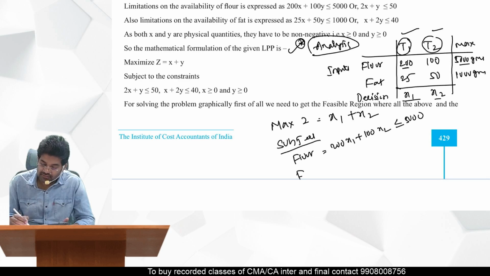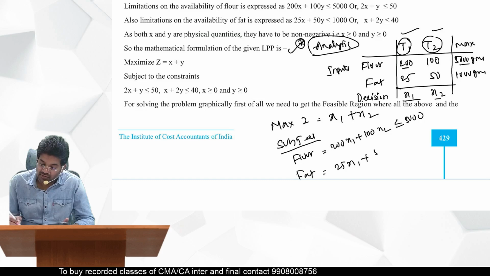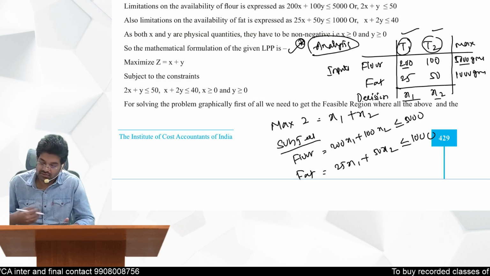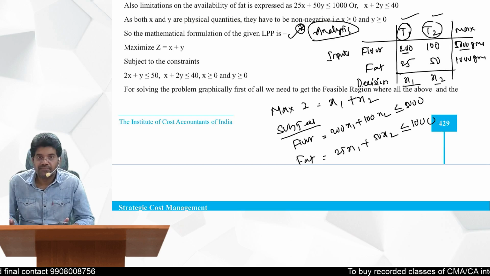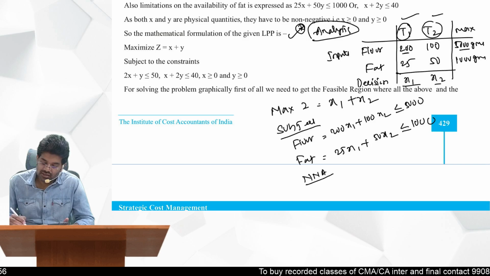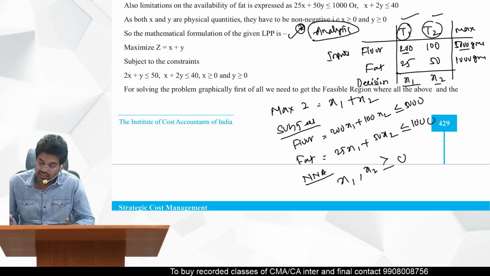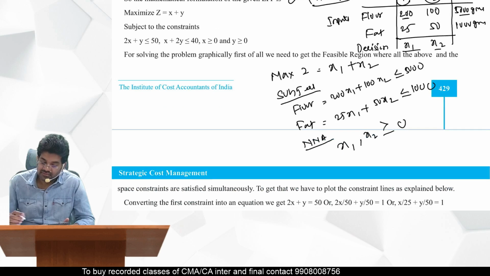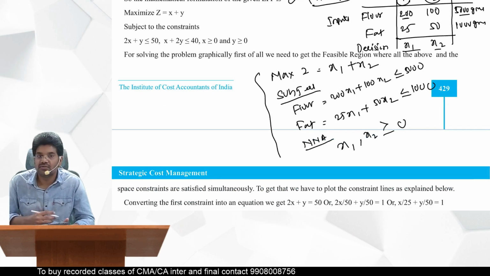Then fat: 25x1 plus 50x2 less than or equal to 1000. And the non-negativity assumption is your decision variables x1 comma x2 must be greater than or equal to 0. So that's it. So this is the LPP we formulated now.